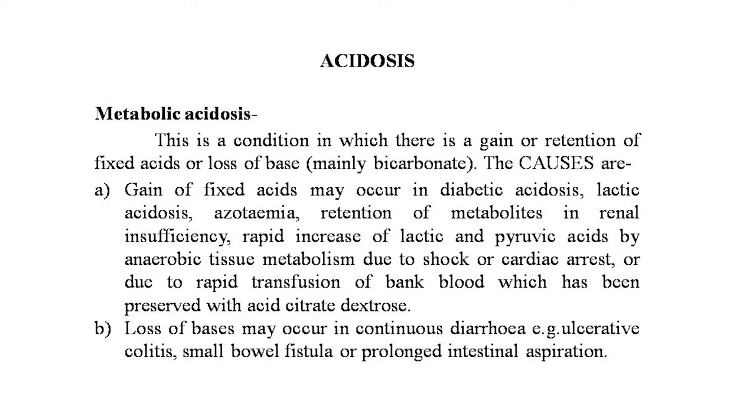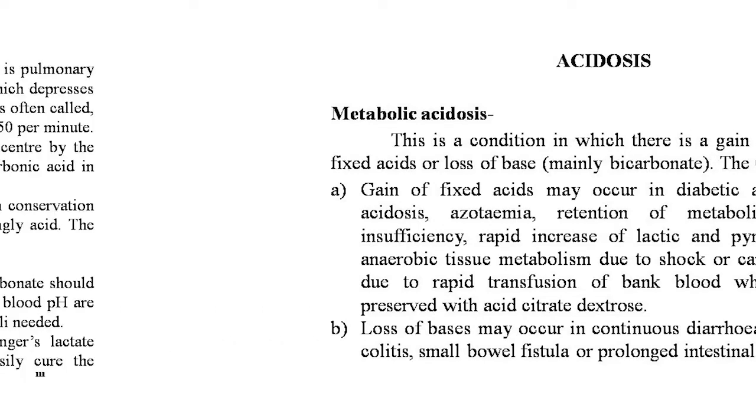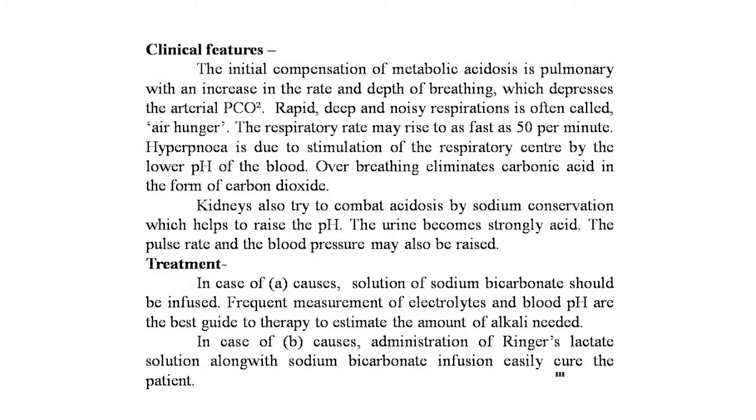Second cause of the metabolic acidosis is the loss of the bases, which may occur in continuous diarrhea, that is the ulcerative colitis, small bowel fistula or prolonged intestinal aspiration. Now the clinical features: the initial compensation of the metabolic acidosis is pulmonary with an increase in the rate and depth of the breathing which depresses the arterial PCO2. Rapid, deep and noisy respiration is often called air hunger. The respiratory rate may rise to as fast as 50 per minute.